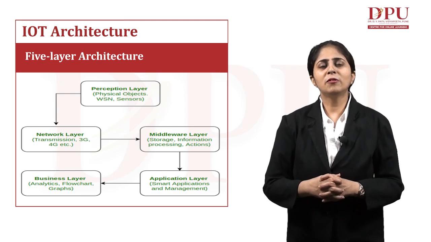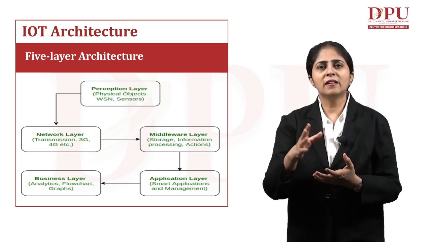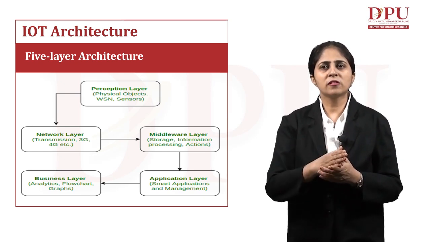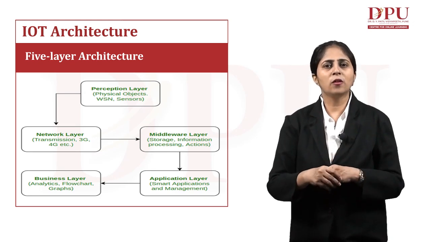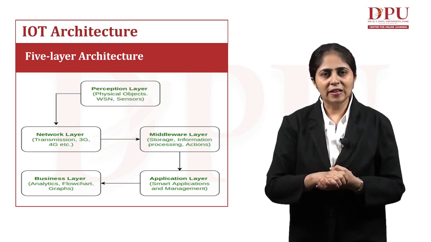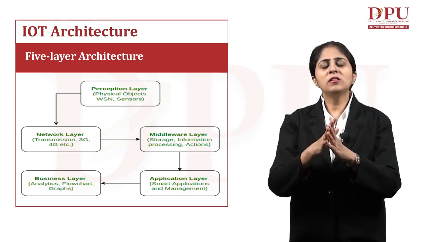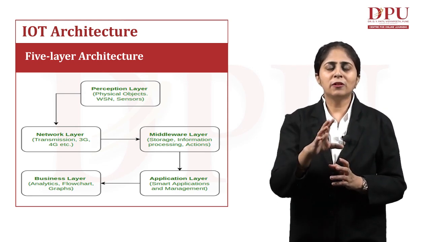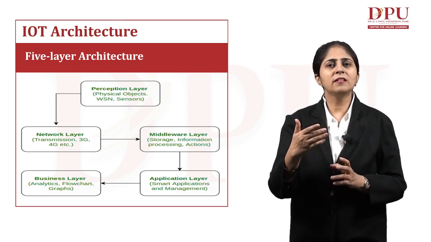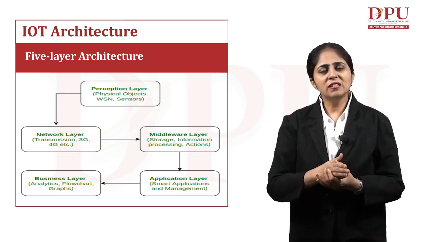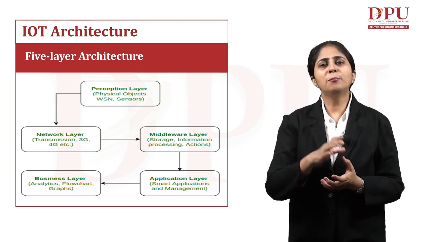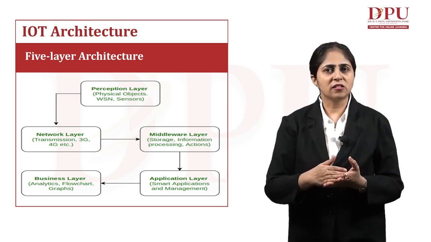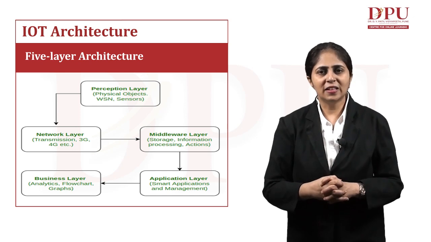Then the third layer, which is again very important, is the middleware layer, where we have the storage, the information processing, and the action tracking going on. If sensors have detected something and it is being communicated, this data has to be stored at a proper place, and it has to be converted into proper information with the help of various information processing tasks. This is done with the help of which layer? With the help of the middleware layer. So the storage, the information processing, and the actions take place at the middleware layer.